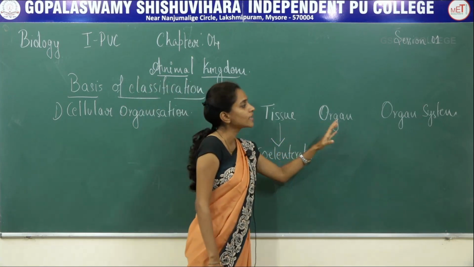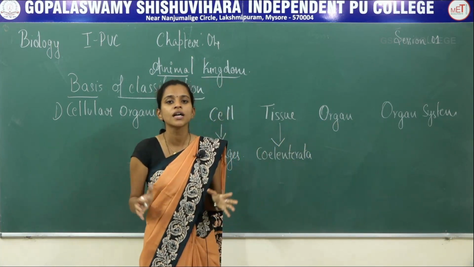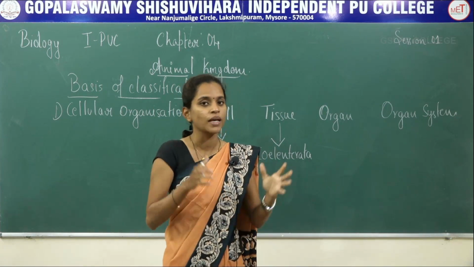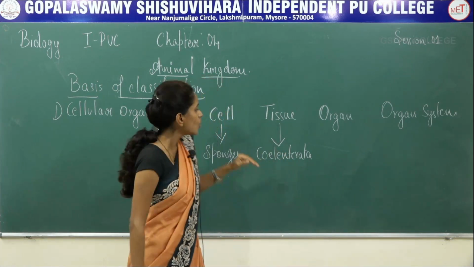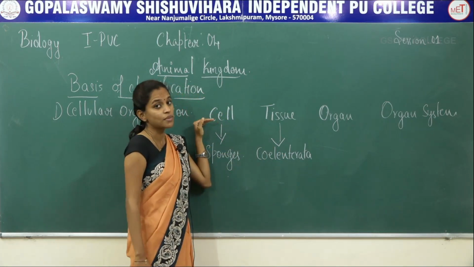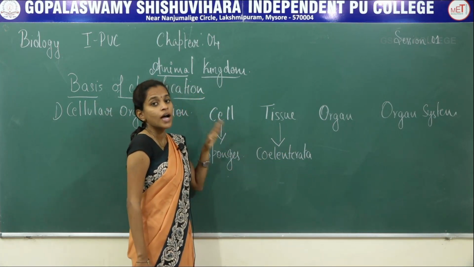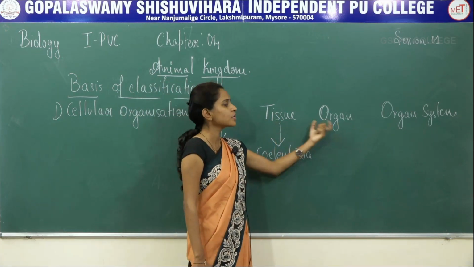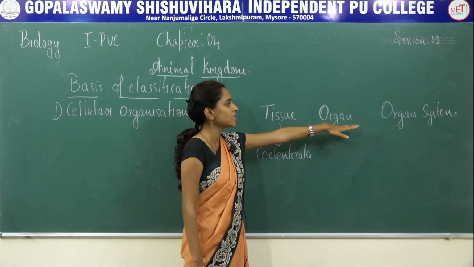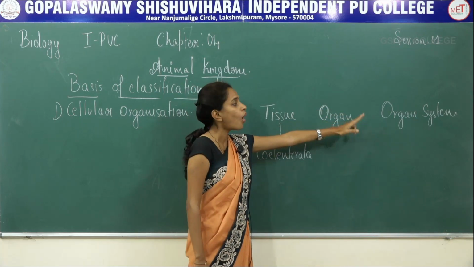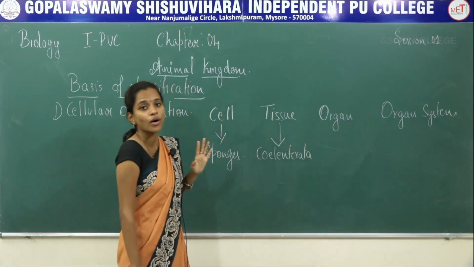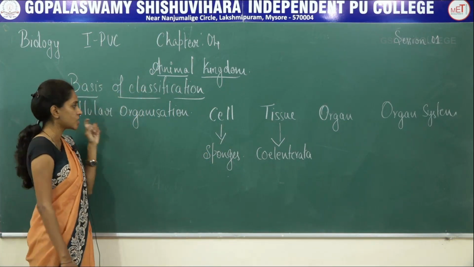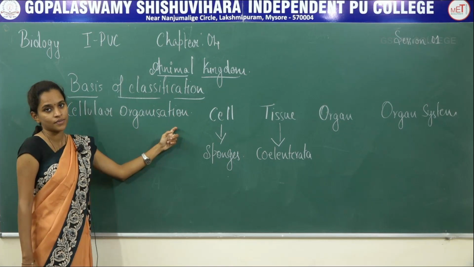So it starts initially from cellular organization. Advanced organisms have the tissue level, higher organisms the organ level, and the much more advanced organisms have the organ system level of organization. So that is about the first basis of classification, cellular organization.